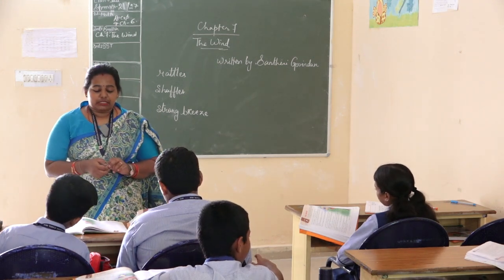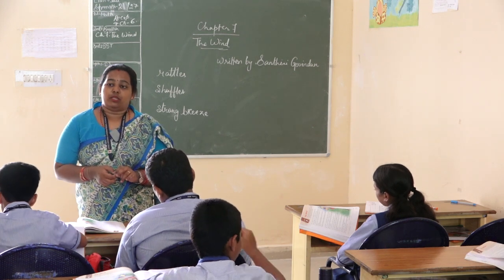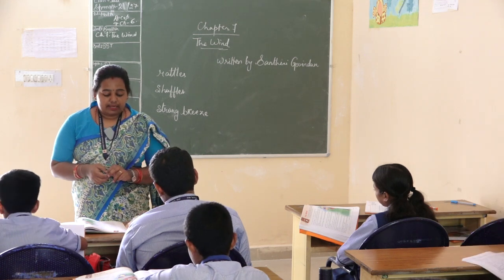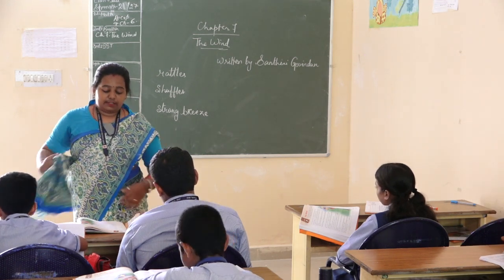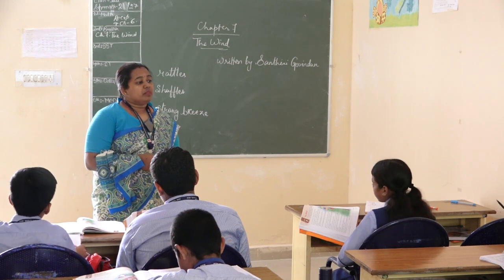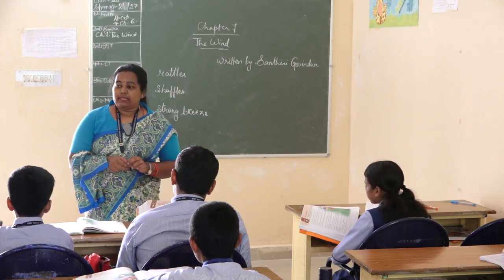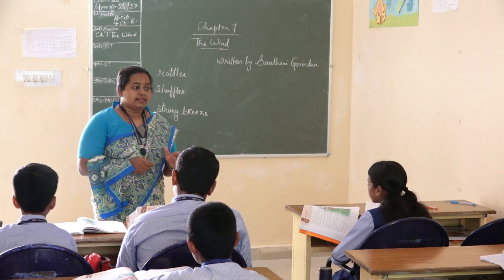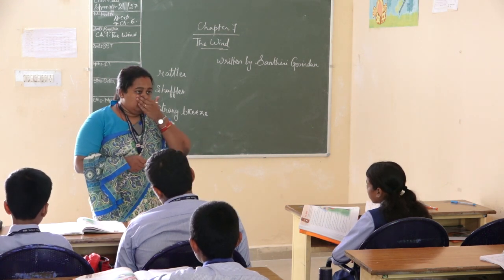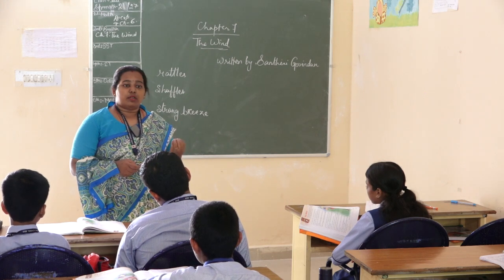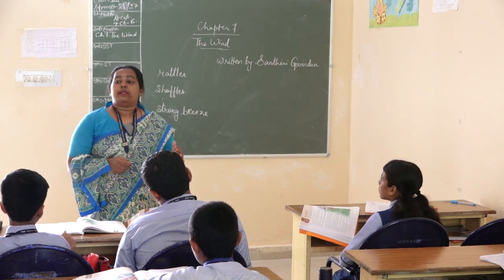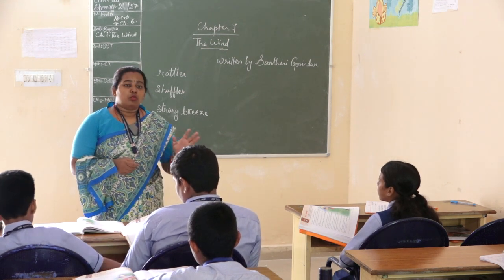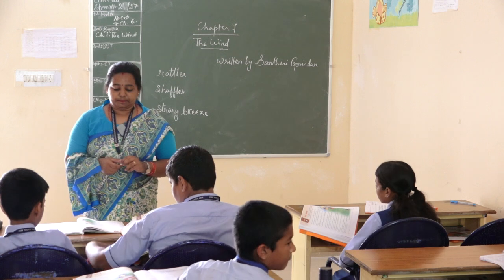So here, come to the book. The wind is such a strange and amazing being. So here being refers to human being. Okay, it has no legs, yet it travels far and wide. So now the poet Santhini, she is telling us that though the wind has no legs, it does not have the power to walk from one place to another, but it can travel from one place to another by moving the things.